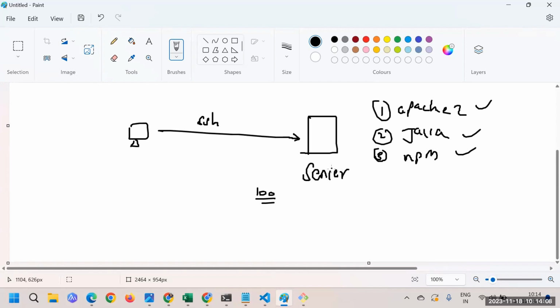Here is one more example. Let's suppose we have one server which is running perfectly fine, but for some reason we need to recreate it again and again. You can have such scenarios in real time in a lot of cases.